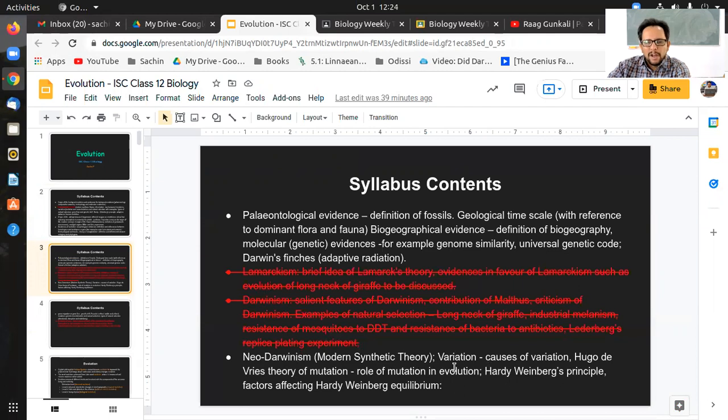But in my opinion, if we don't understand the basic perspective of these theories, we will not be able to understand the basis of going to this theory, which lies in these two theories. So in brief, we will see these two theories and then move on to neo-Darwinism. But remember, for the exam you don't have to study these two theories; we are looking at them just for understanding.